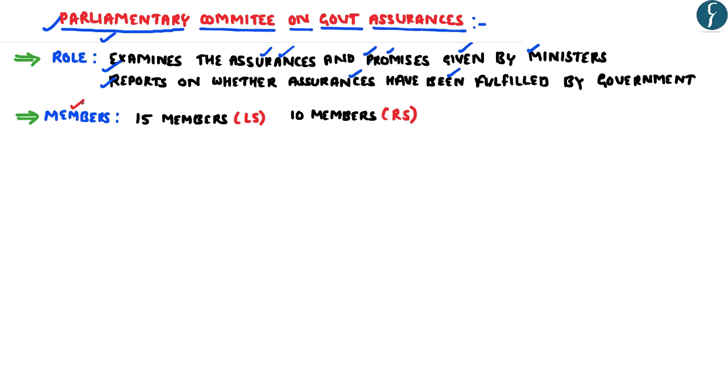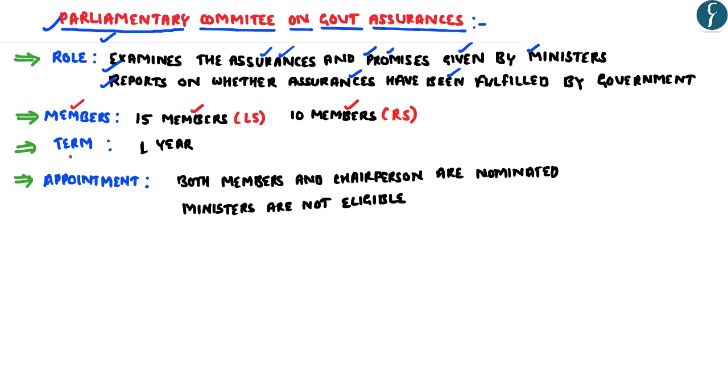If one looks at the composition, in case of Lok Sabha, it has 15 members, whereas in Rajya Sabha, it has 10 members. Further, the term of this committee is 1 year. With respect to the process of appointment, both the members as well as the chairperson are nominated. In case of Lok Sabha, they are nominated by the Lok Sabha Speaker, and in case of Rajya Sabha, they are nominated by the chairman of the Rajya Sabha. One important point to be noted here is that the ministers are not eligible to be nominated as members of the Parliamentary Committee on Government Assurances. So these are some of the important aspects which one must know with respect to this committee.